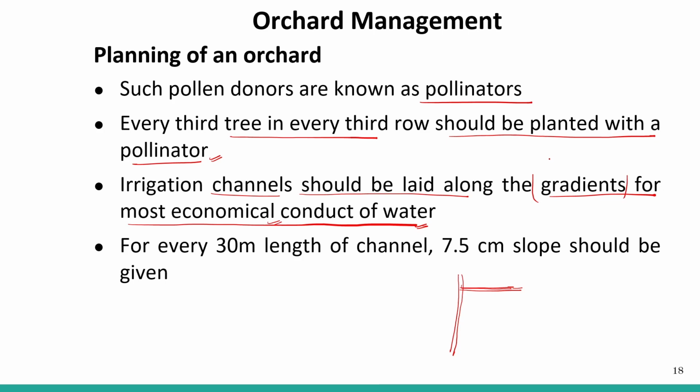Gradient means, suppose we are having 3 blocks in our orchard. 1, 2, 3. So all these 3 blocks or the gradients must have an irrigation channel. For every 30-meter length of channel, a 7.5 centimeter slope should be given for the proper irrigation.